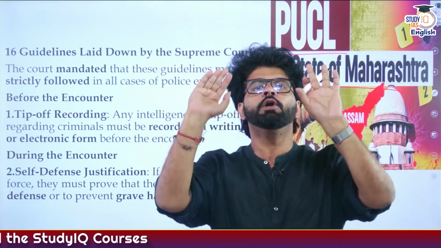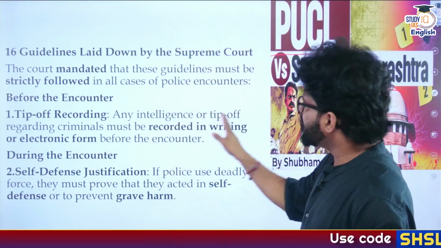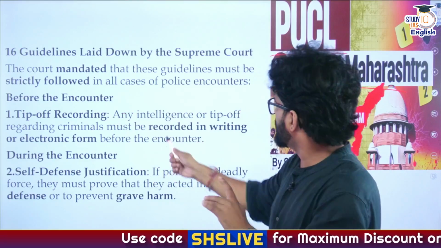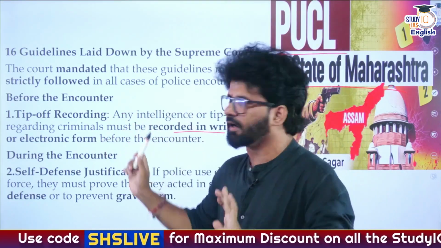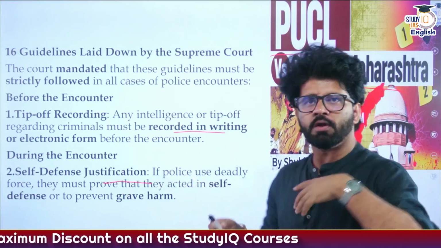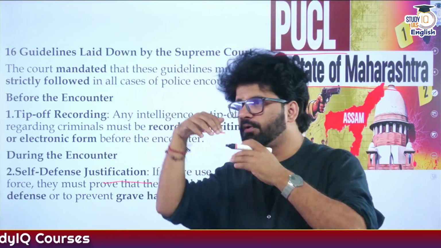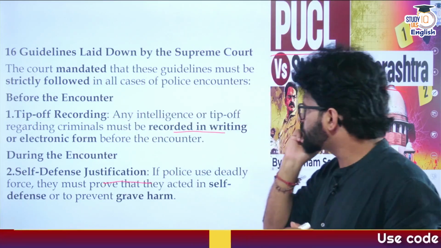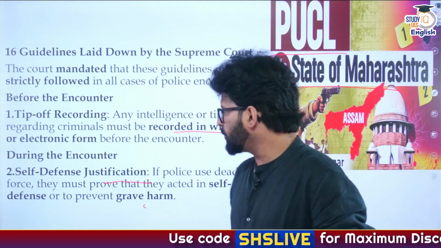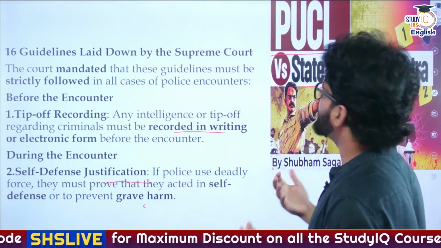That is important. You don't have to mug up all these 16 points. Just have a look at it. So if police officers get any intelligence regarding criminals, they should record this tip-off in writing or electronic format. Self-defense justification: if you kill someone, or you shoot at someone in self-defense, you have to prove it. You have to prove that that actually was the case, and that you are not just making this up.